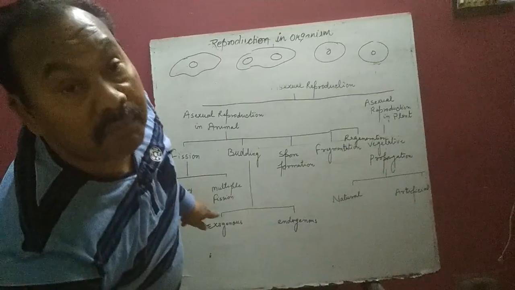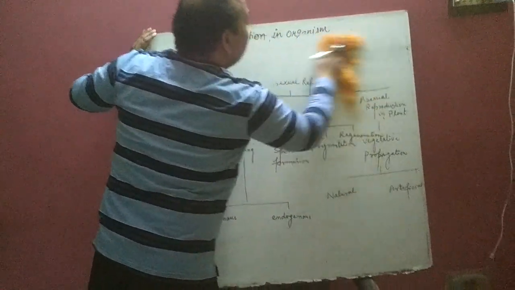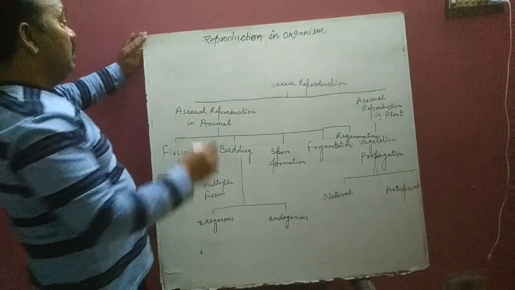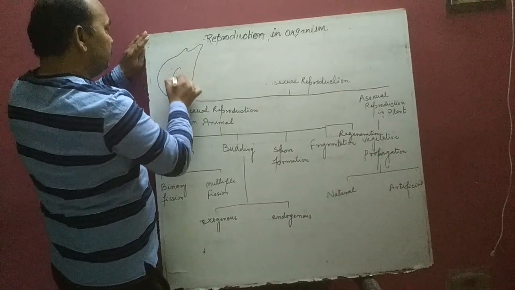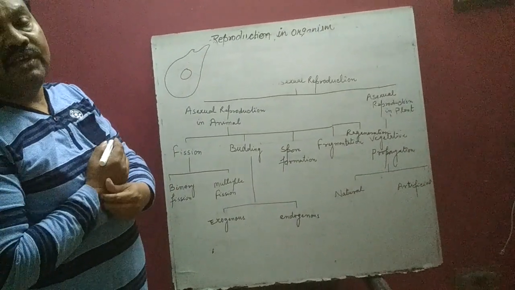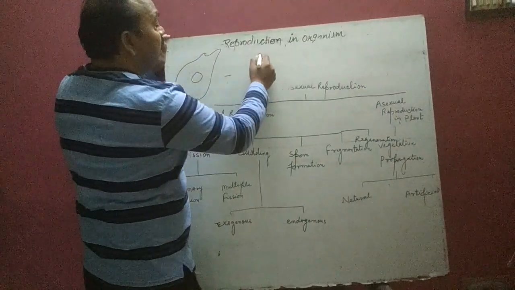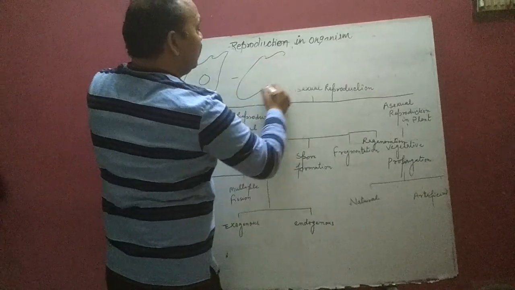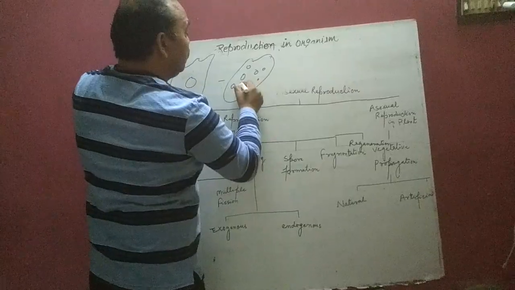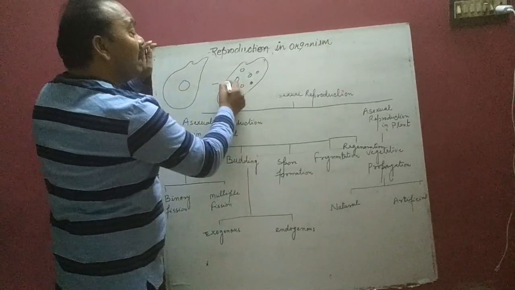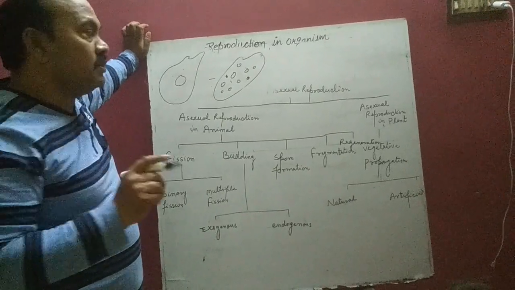And next one is called multiple fission, in case of plasmodium. Plasmodium is also unicellular. This is the structure of the plasmodium. It is a protozoan. The nucleus undergoes multiple divisions to form a large number of nuclei, and each nucleus contains some amount of cytoplasm around it.